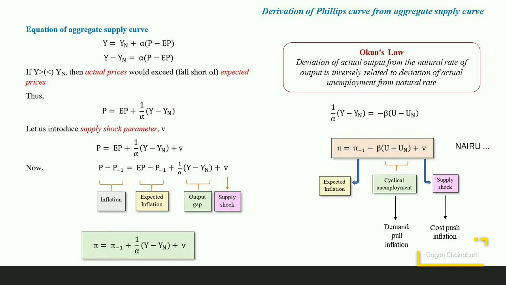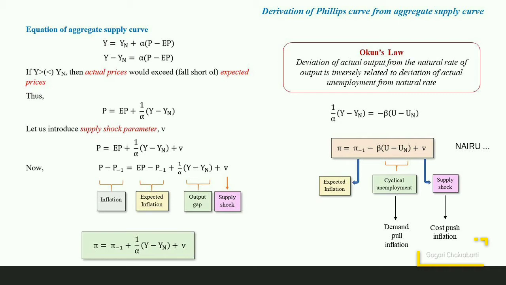We modify the relationship a bit. Okun's law states that the deviation of actual output from the natural rate of output is inversely related to the deviation of actual unemployment from the natural rate of unemployment. So we can write it as 1 by alpha times (Y minus Yn) is equal to minus beta times (U minus Un).